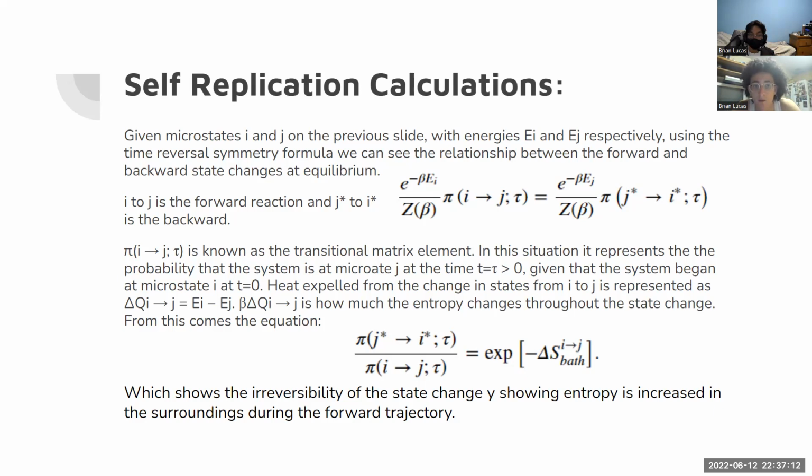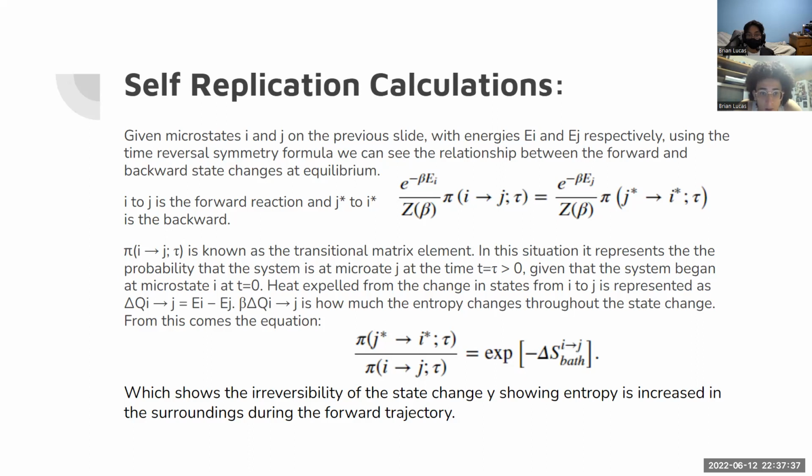So pi of I to J is known as the transitional matrix element. Essentially, it represents the probability that the system is at microstate J at that time, given the system began in microstate I at time equals 0. The heat expelled from the change in states from I to J is represented by this series below.